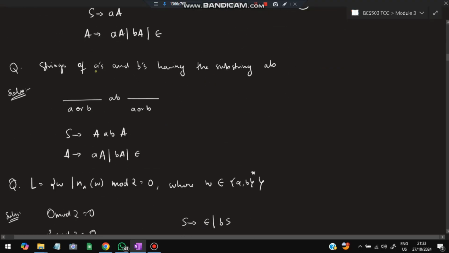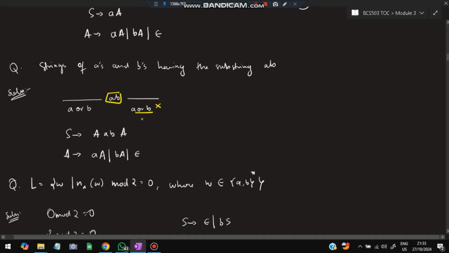Moving on, we have this type of question where we have a substring. A's and B's, you have to generate a string with a substring AB. Substring AB means in between you should have AB, or it can be at the start also, it can be at the end also. A or B can be there or cannot be there. Both choices are there. Anywhere it should have AB.